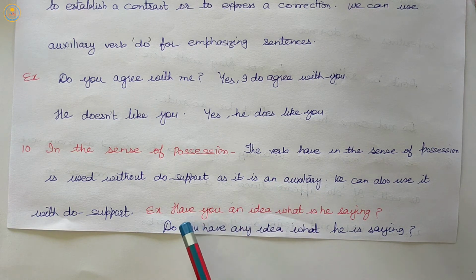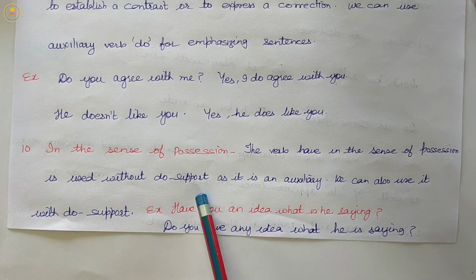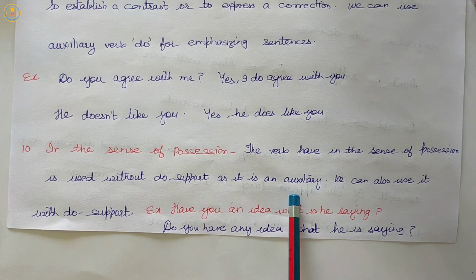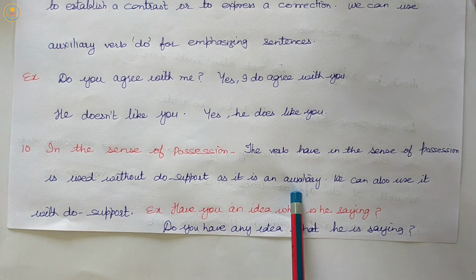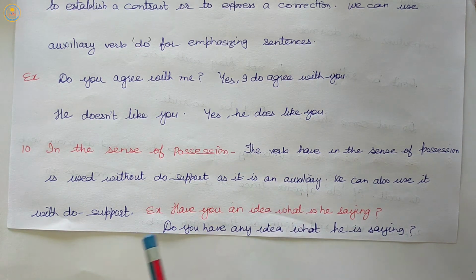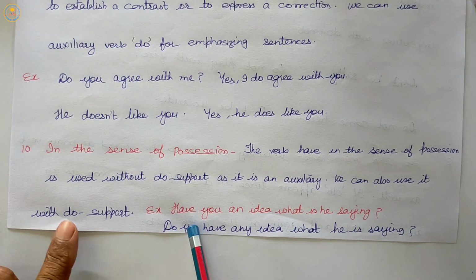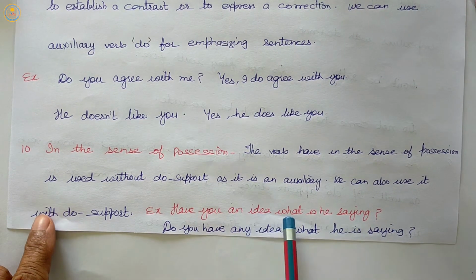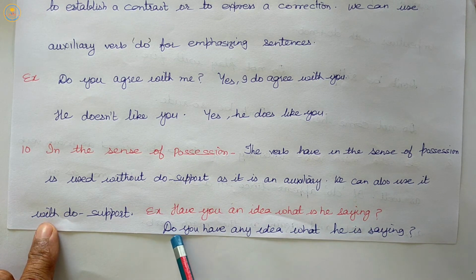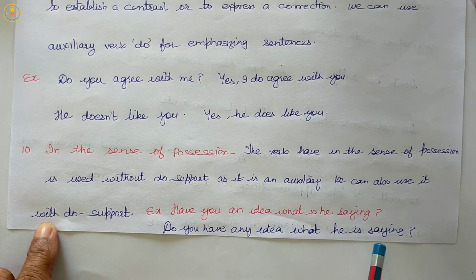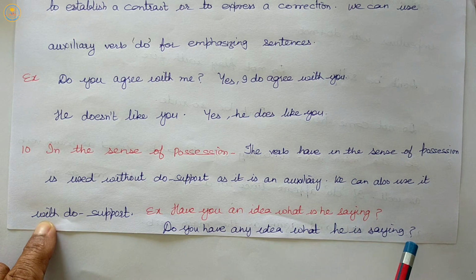The verb have in the sense of possession is used without do support as it is an auxiliary, but we can also use it with do support. Let us see the example. Have you an idea what he is saying? Do you have an idea what he is saying?